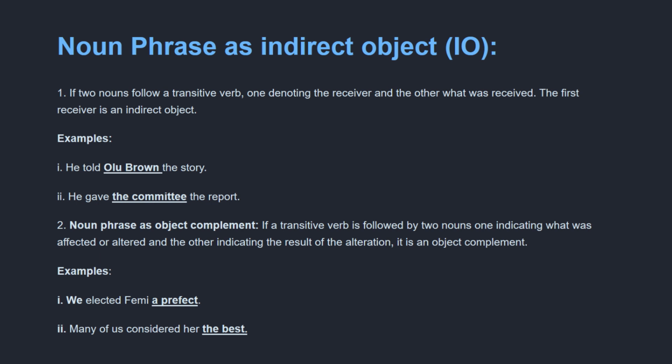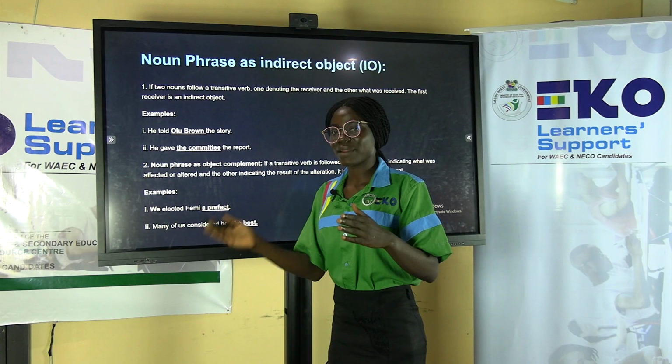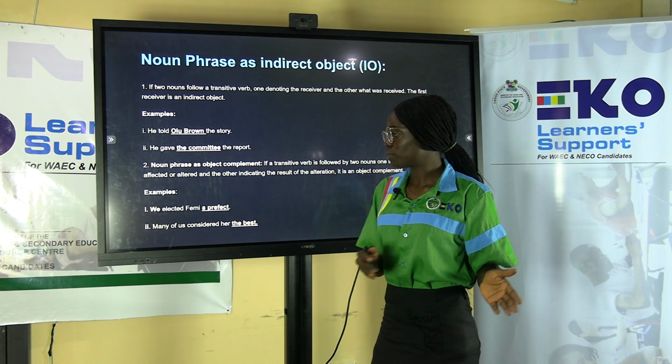He gave the committee the report. What was given to the committee? The report. So the committee is the indirect object, not the actual object that is being addressed by the verb. So a noun phrase here is functioning as the indirect object of the verb.